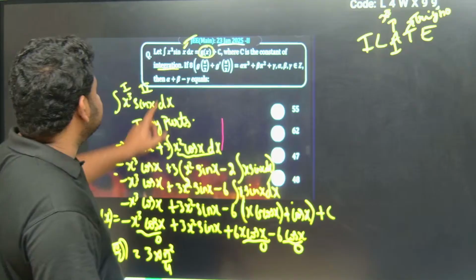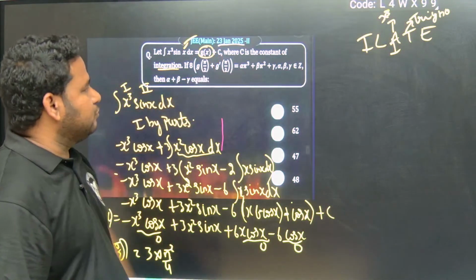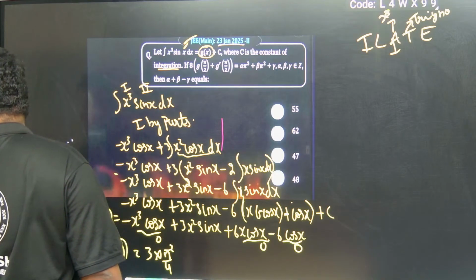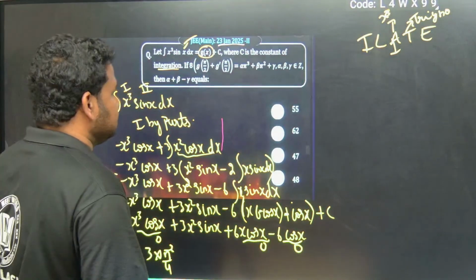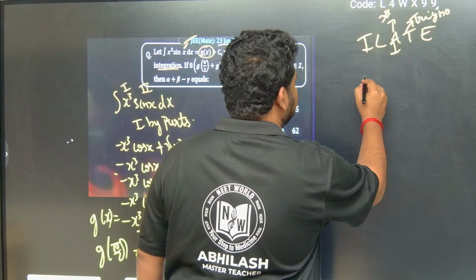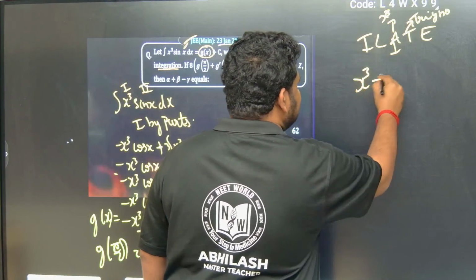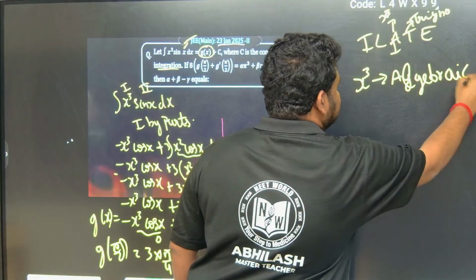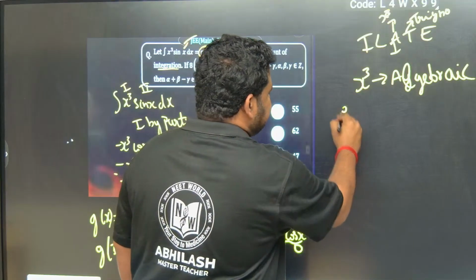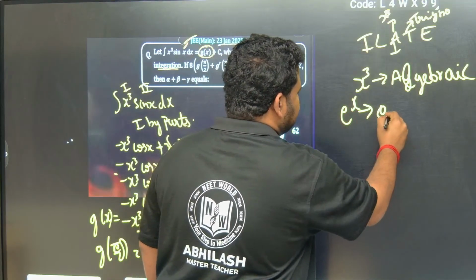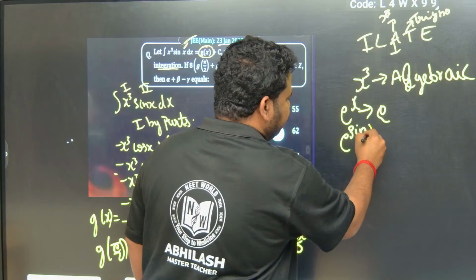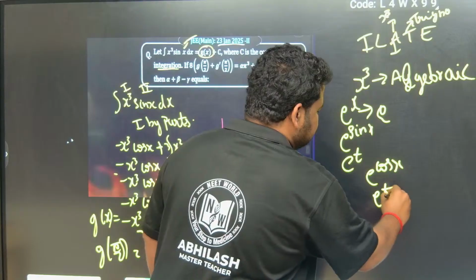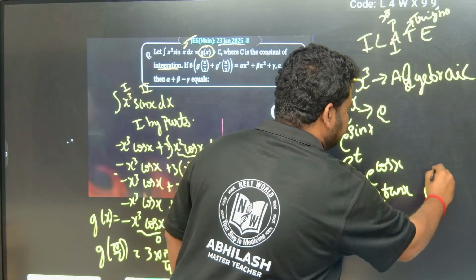Now they are asking us to find g dash of pi by 2. Is x cube exponential? No, x cube is not exponential. Observe carefully: x to the power of 3 is algebraic. Don't get confused. If I write e to the power of x, this is exponential. If I write e to the power of sin x, e to the power of cos x, e to the power of tan x, or e to the power of t square, this is what?